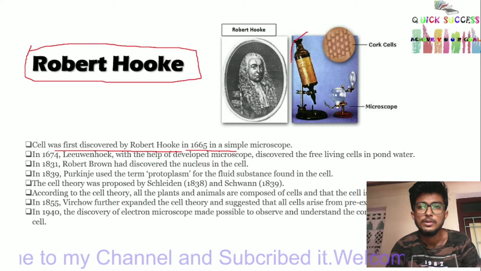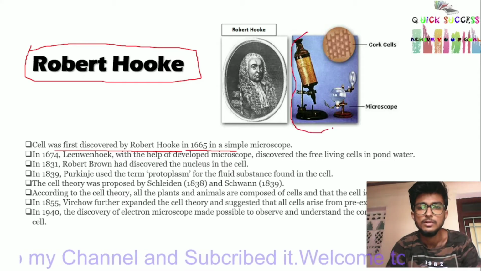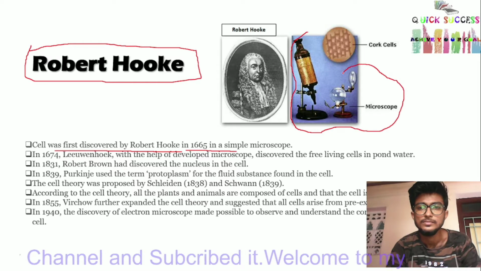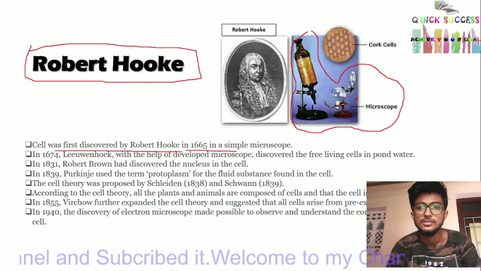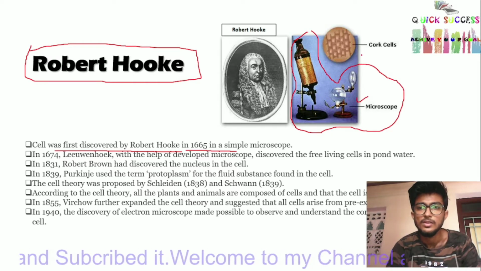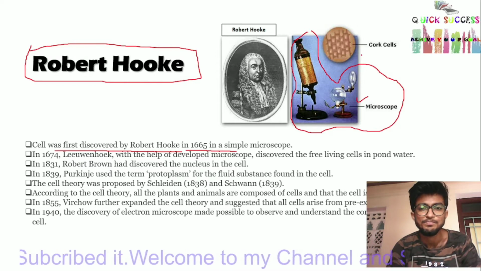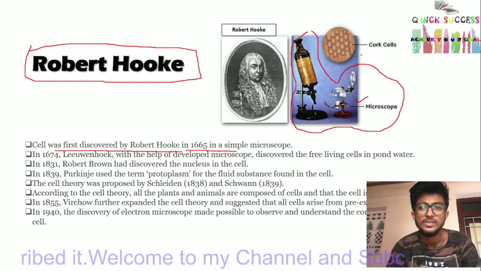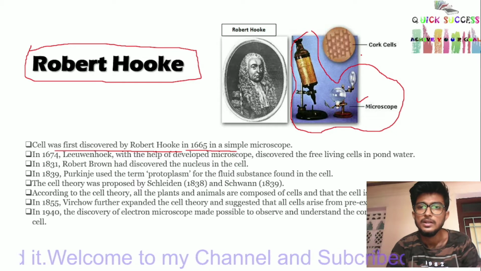This is Robert Hooke's simple microscope.